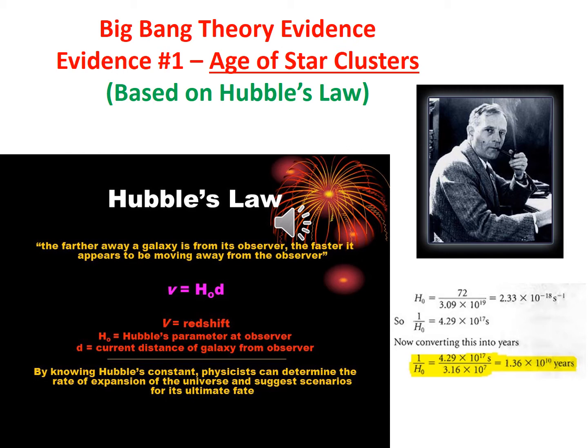If you recall from last week, Hubble found that galaxies are moving away from Earth. He was also able to determine the speed at which they're moving, and then you can determine how old the universe is. So that's just a simple formula like you guys learned back in middle school: distance equals rate times time. He was able to take this formula and figure out the age of the whole universe.